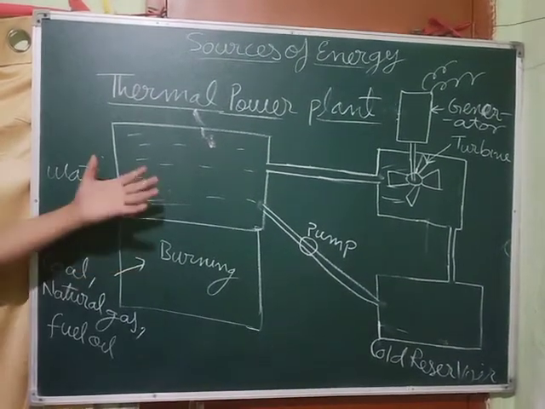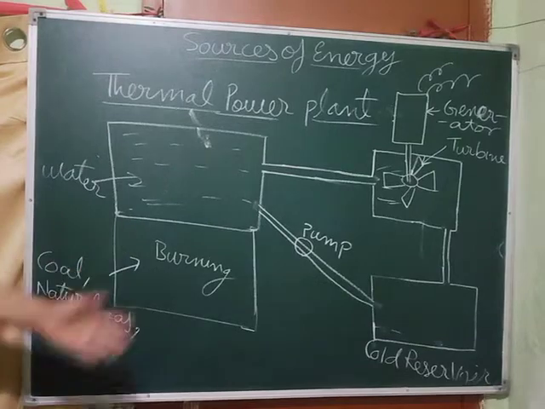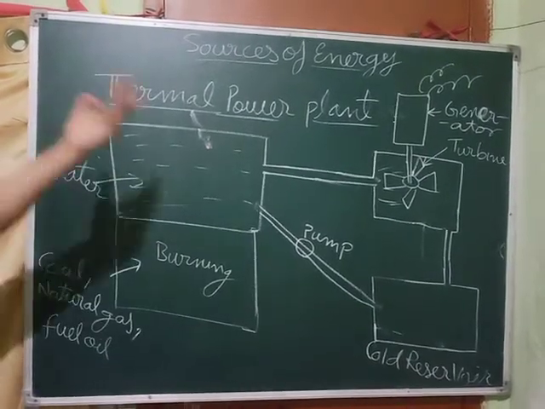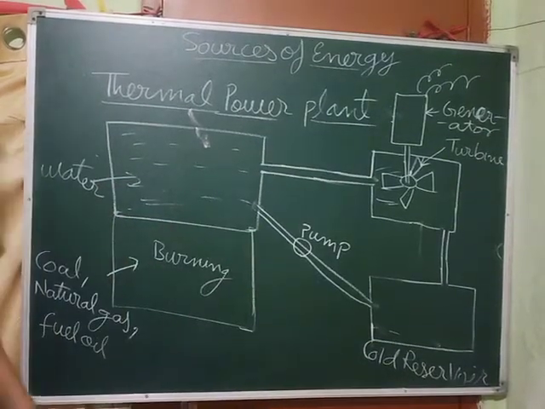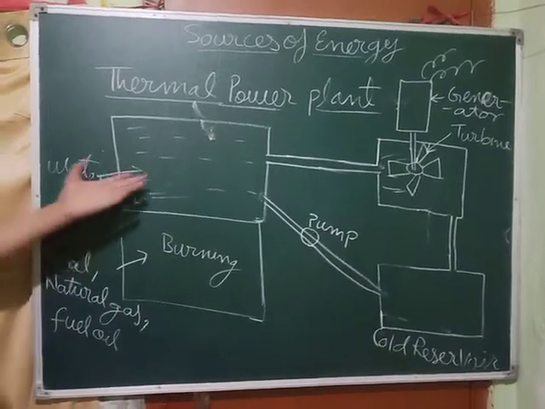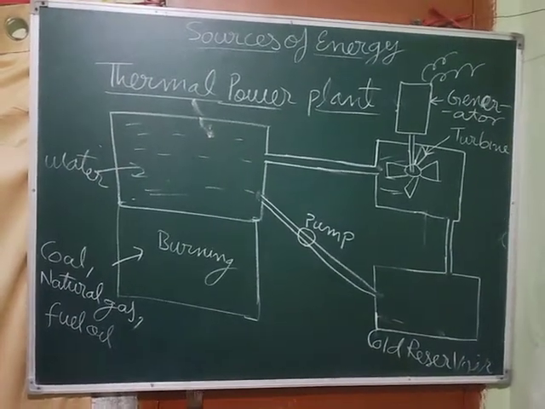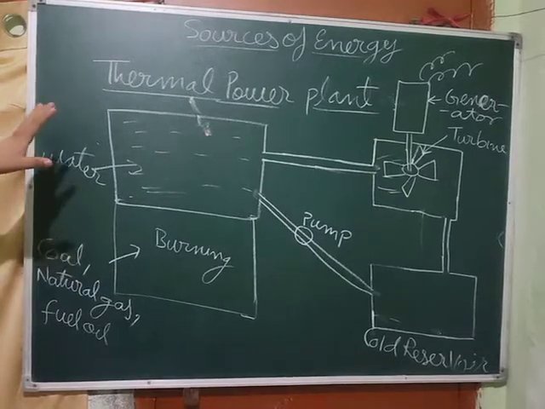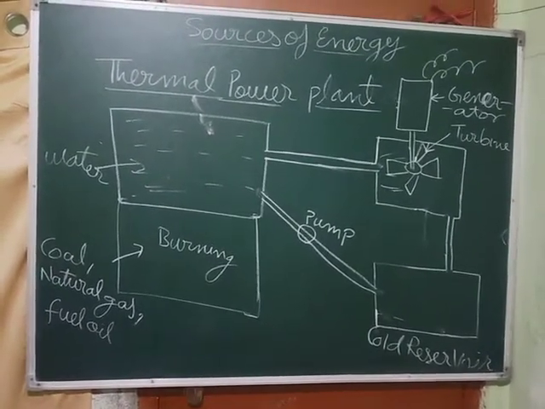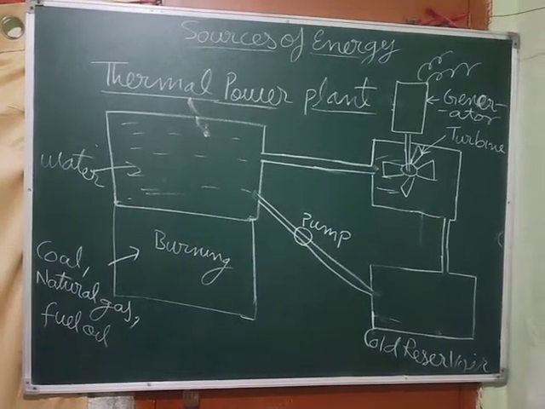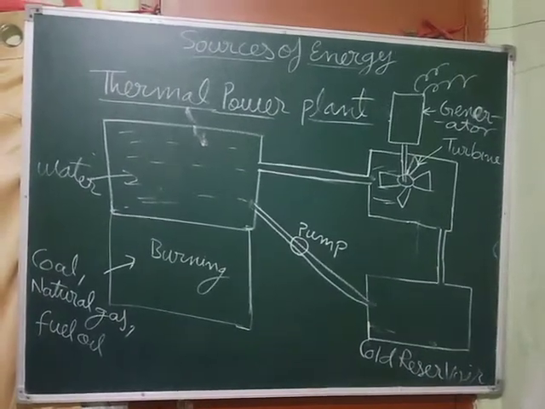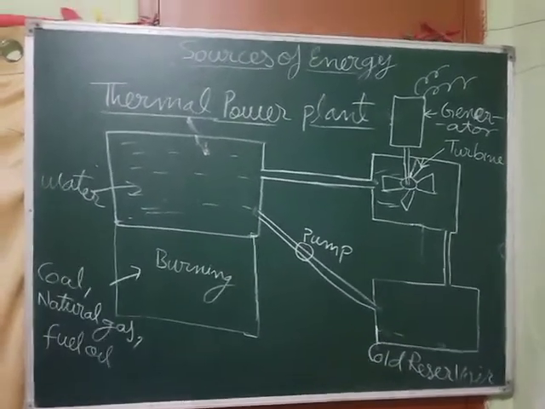So the water is heated using fossil fuels and converted to steam, and the steam rotates the turbine, and the turbine produces electricity. Then the steam goes to the colder reservoir, where it gets condensed into water again and is pumped to the boiler. So this is the process followed in a thermal power plant. I think you've understood. Draw this diagram. I can write the story. Story means its working, how it works.